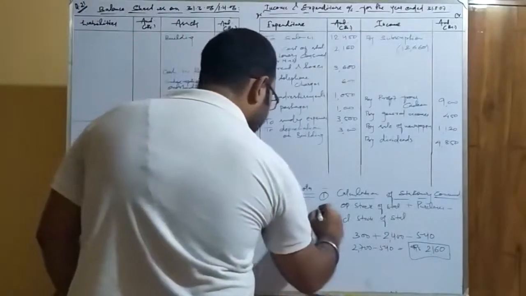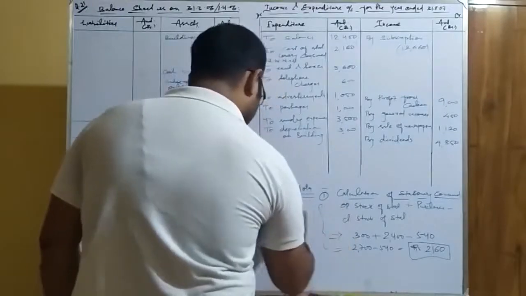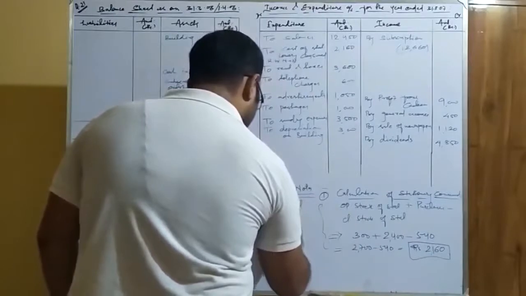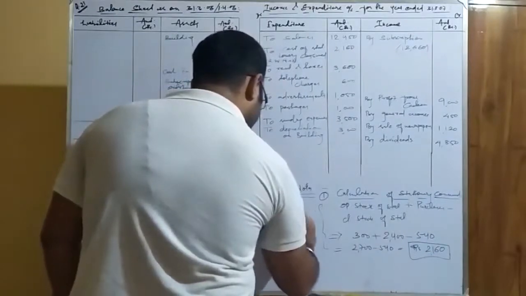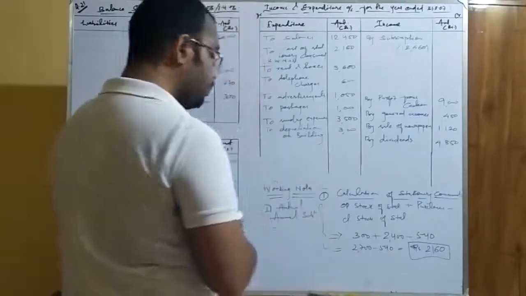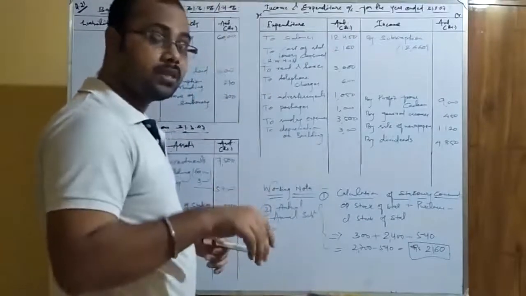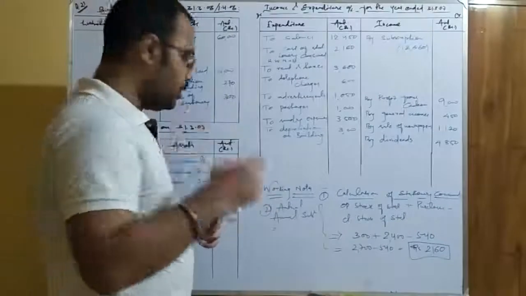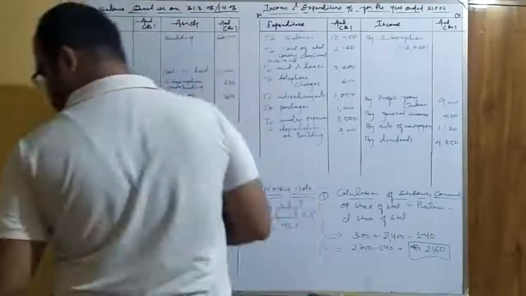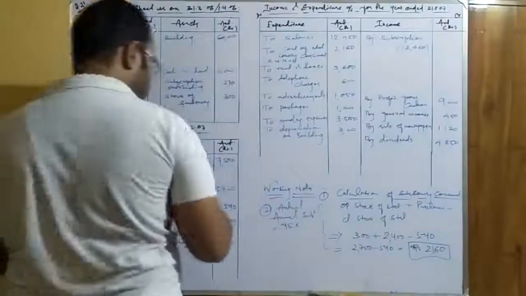Working note 2. Actual annual subscription. How much? It does not matter how much you receive or not. You have to see how many members there are and how much they are supposed to pay. There are 45 members, and they are used to pay 300 rupees as the annual subscription.